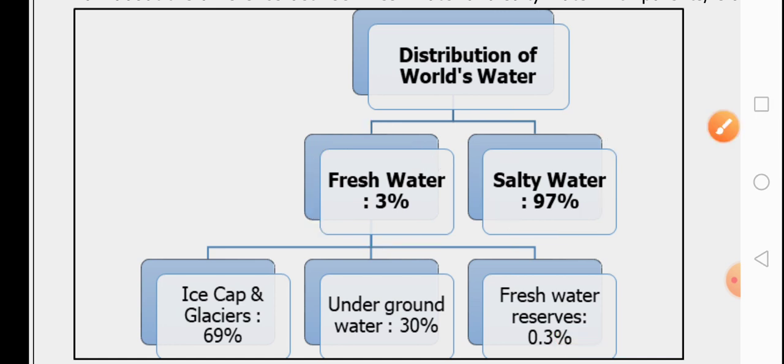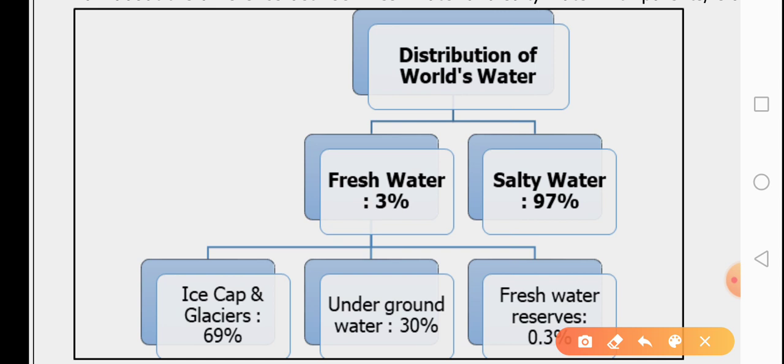If you look at the last row of this flow chart, you will see they have told us about the distribution of the fresh water. Out of this 3%, 69% of the fresh water is found in frozen form, in the form of glaciers and ice caps on both of the poles.